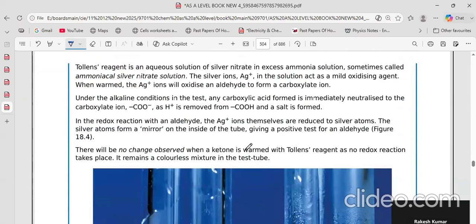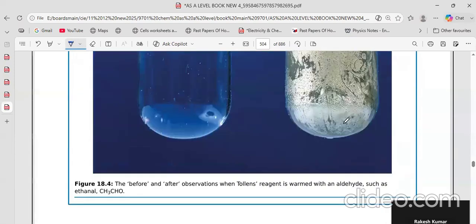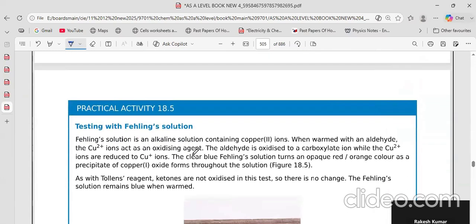And it only works with aldehydes because the Tollens reagent is a mild oxidizing agent. Aldehydes are easily oxidized, so they get oxidized, but the ketones can't get oxidized. So if it gives this reaction with the reagent, it's an aldehyde, not a ketone. If this reagent gives this silver mirror, it's going to be an aldehyde, and the same with Fehling's.